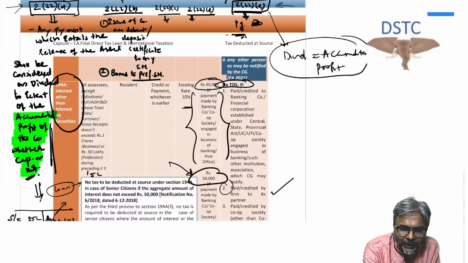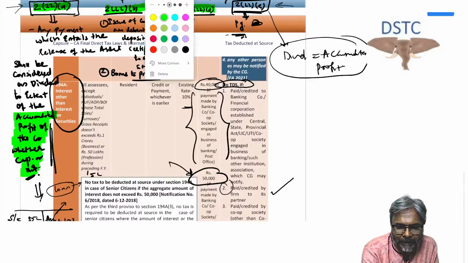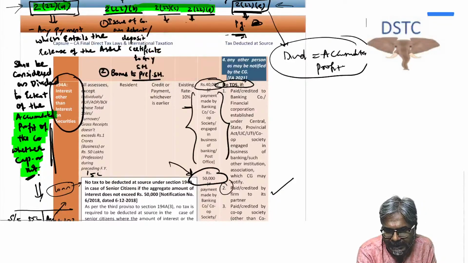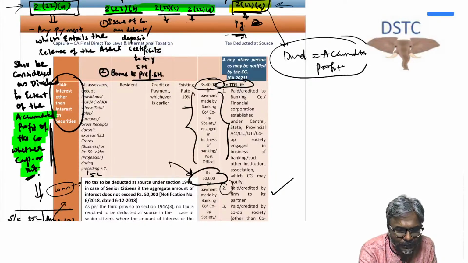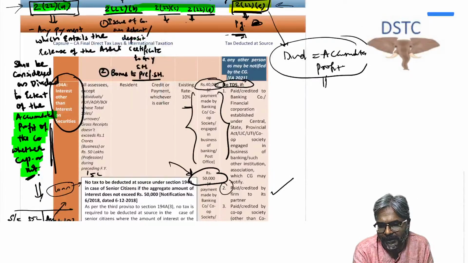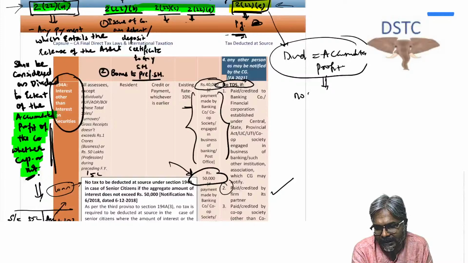So for 222A, 222B, 222C and 222D, this is what will be applicable. But when it comes to 222E, no capitalized profit is to be considered for the accumulated profit.